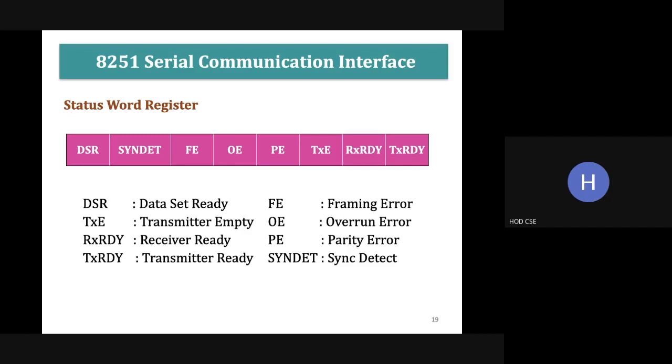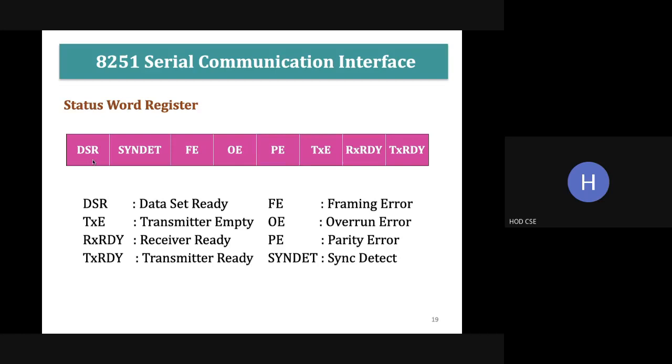So we have seen the three registers. First one is the mode instruction format register. Second one is the command word format register. Both these registers are used to control the 8251. And next one is the status word register, which is used to read the status when there is any error.